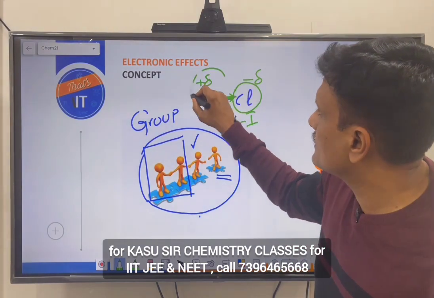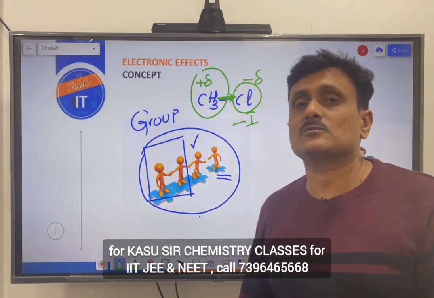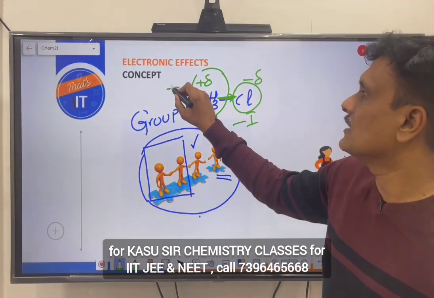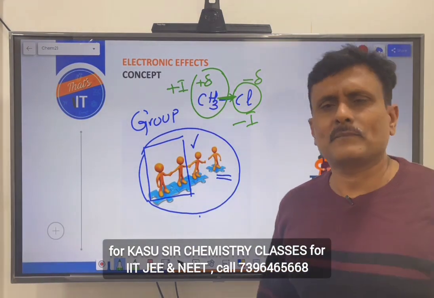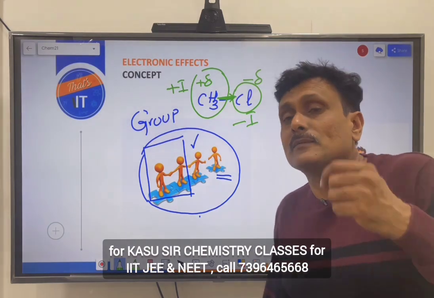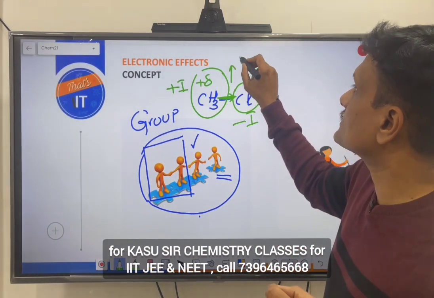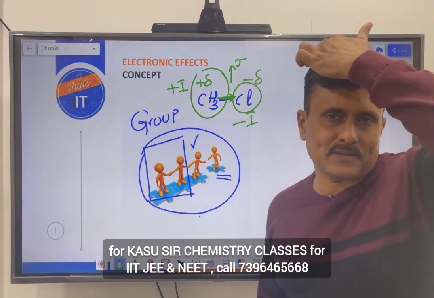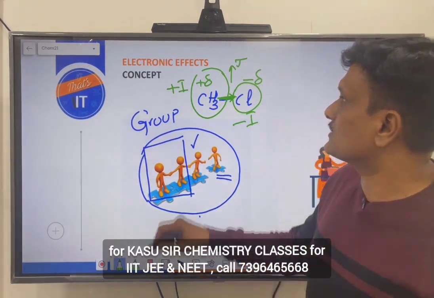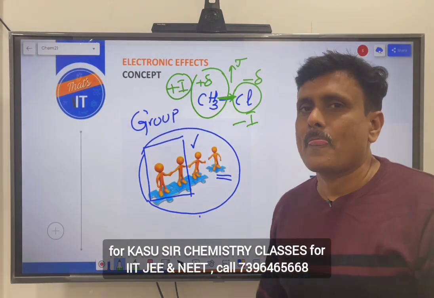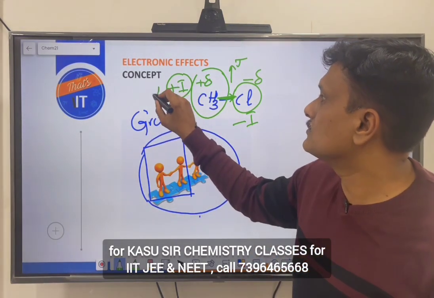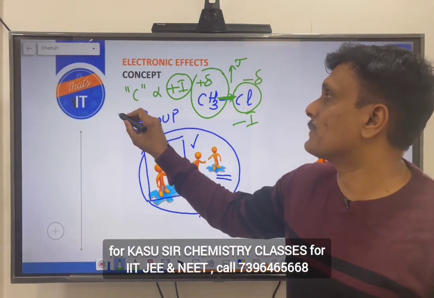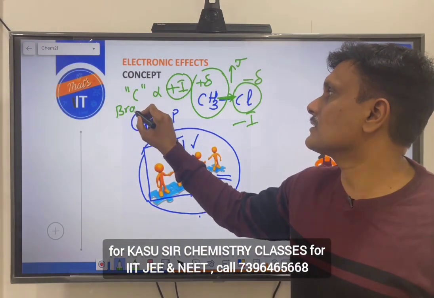So, in inductive effect, the more electronegative element is showing minus I effect. The other group that is losing its electrons to the electronegative element, usually a group, is said to be showing the plus I effect. That is it. So, sigma electron, you see, this bond is actually a sigma bond. The sigma bond electron pair loser is said to be showing plus I, which is directly proportional to the number of carbon atoms, all right, and also branching.